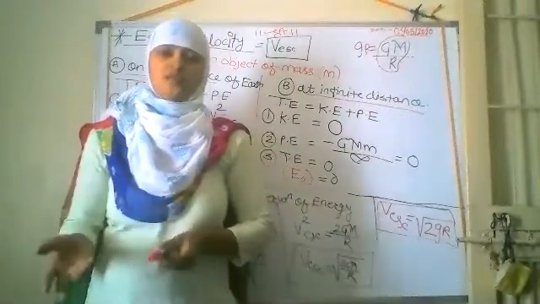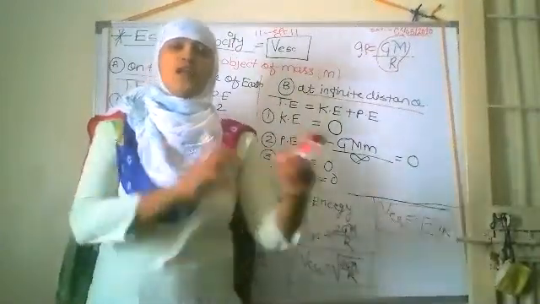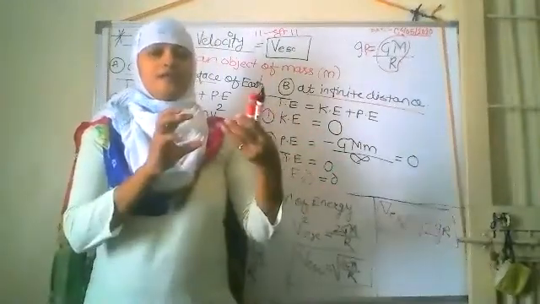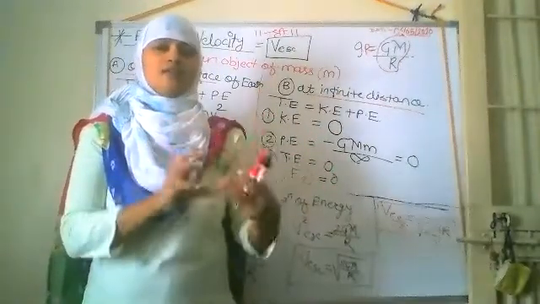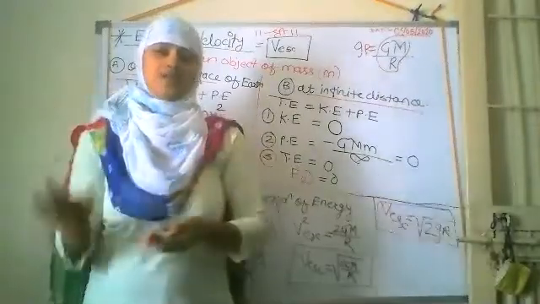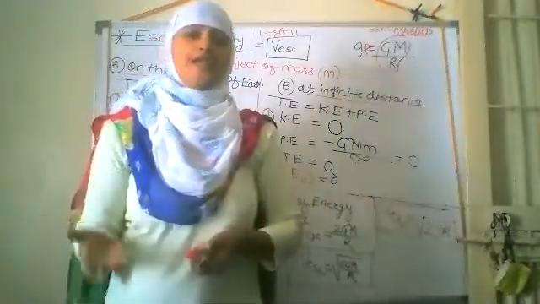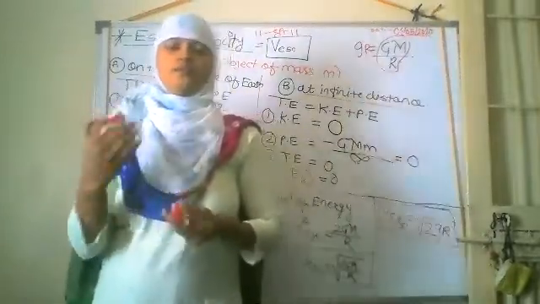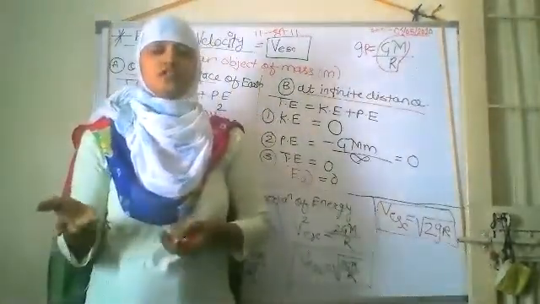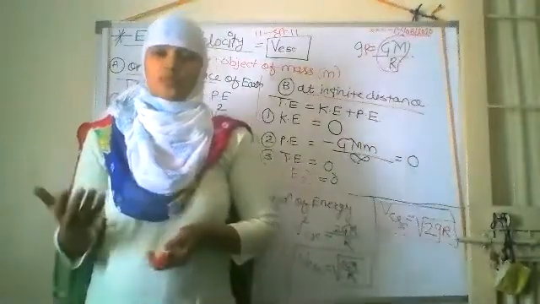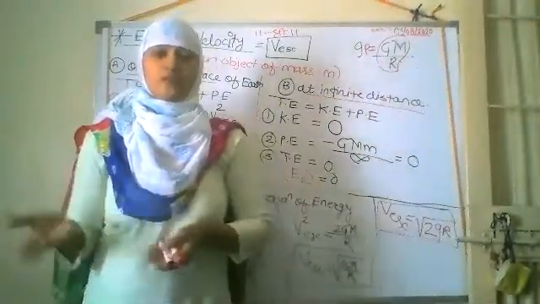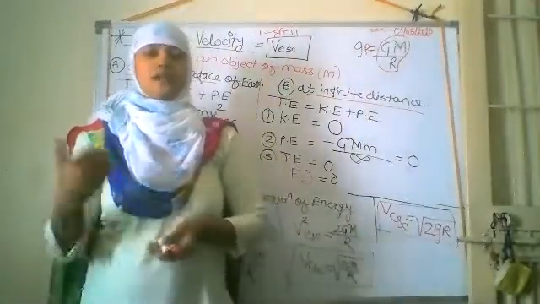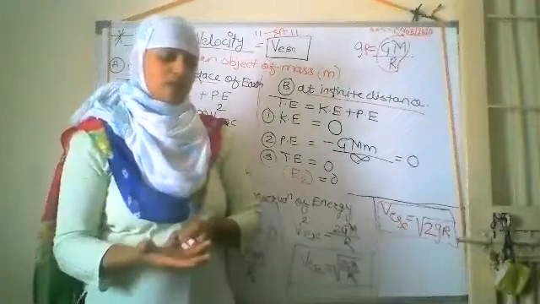Acceleration means change in velocity. Change in velocity due to the earth's gravitation, that is known as the acceleration due to gravity, that is g. To find out the value of small g, we use two equations. The first is F is equal to mg, and the second is the universal law of gravitation that we have used, and by putting in the values we find the value of small g.